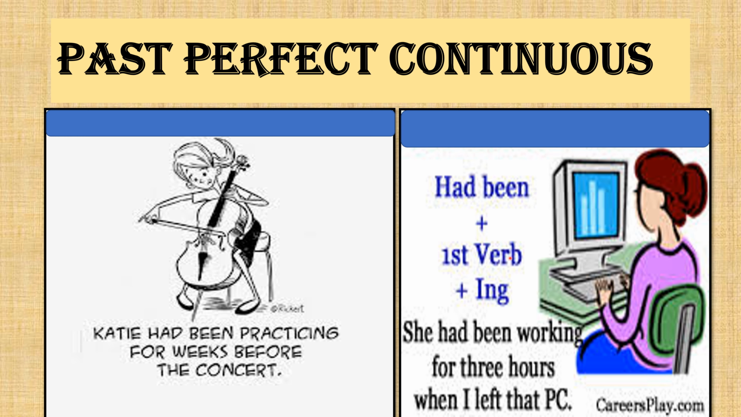Second example, she had been working for 3 hours when I left the PC. When I left the PC, what action was going on? She had been working for 3 hours continuously and the action was not stopped. So in that case, we use past perfect continuous tense.